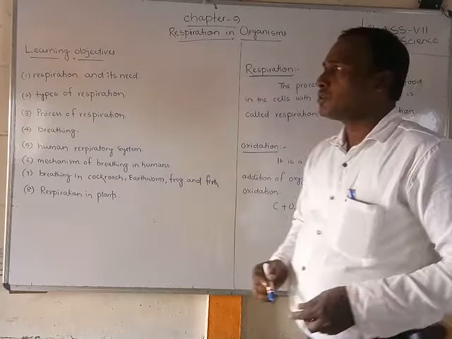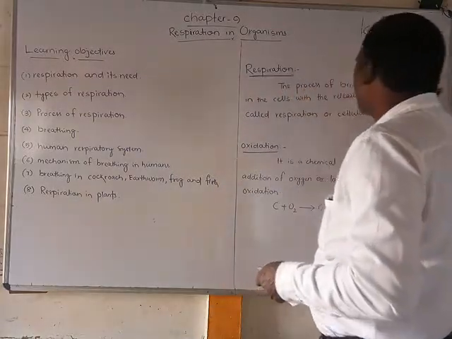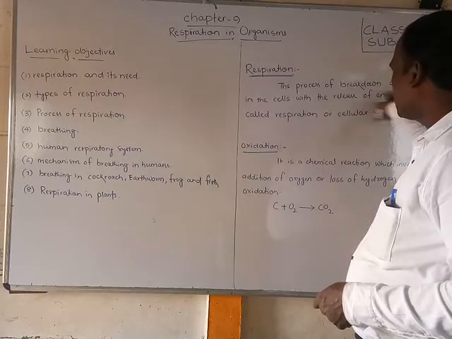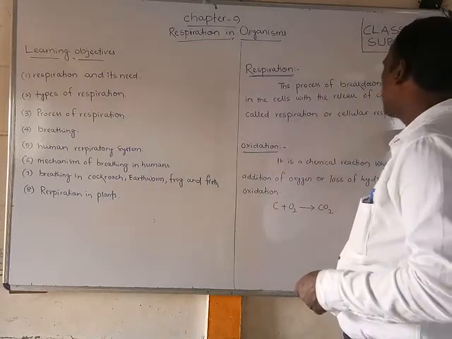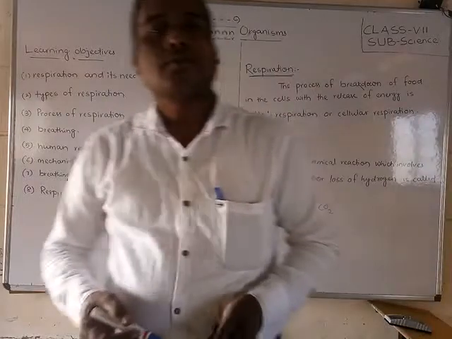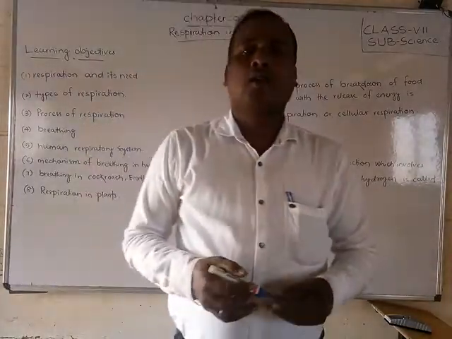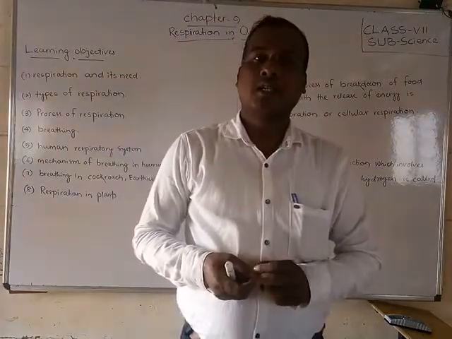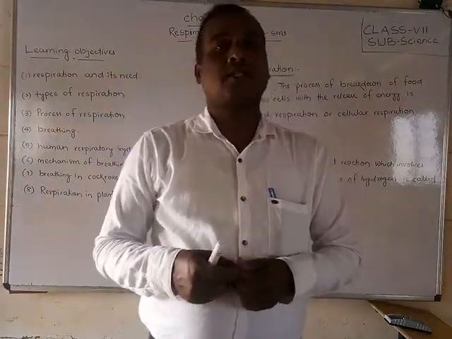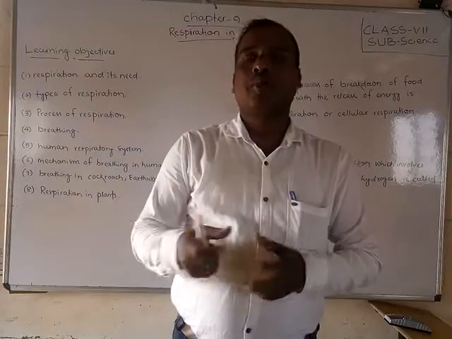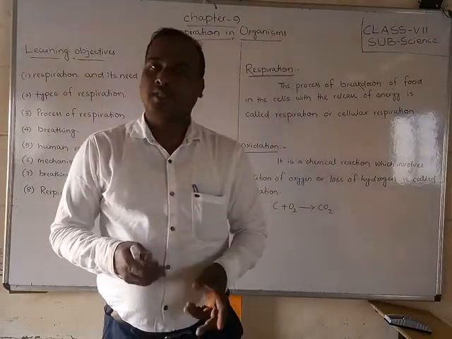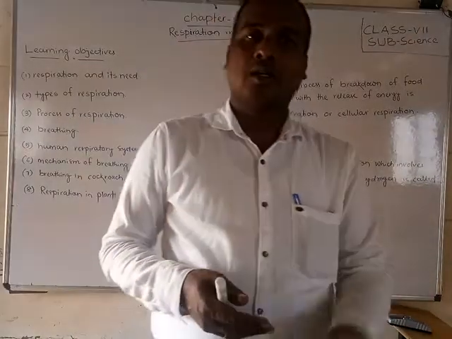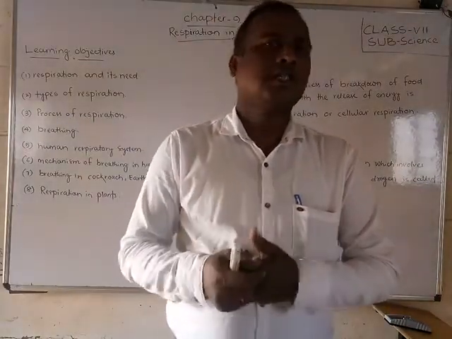Okay students, so first of all today we are going to discuss what respiration is. The process of breakdown of food in the cell with the release of energy is called respiration or cellular respiration. In our body, all organs or parts of the body are made of cells, and the cells do many activities, like transportation and respiration.